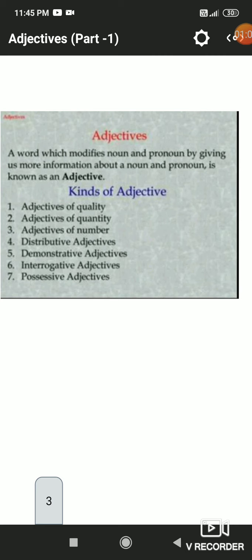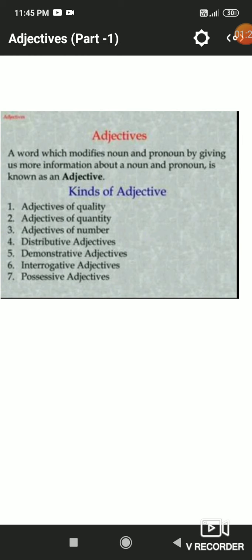A word which modifies a noun or pronoun by giving us more information about a noun or pronoun is known as an adjective. So here, we are adding some information about a noun and pronoun.